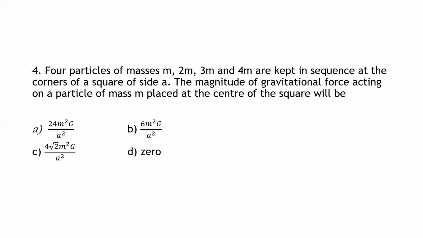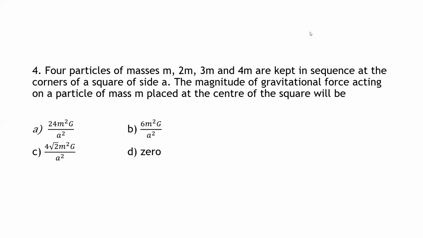Next, fourth question. Four particles of masses m, 2m, 3m, and 4m are kept in sequence at the corners of a square of side A. The magnitude of gravitational force acting on a particle of mass m, which is placed at the center of the square, will be. See here, what is the question? You have four particles of masses m, 2m, 3m, and 4m, kept in sequence at the corners of a square of side A. The magnitude of gravitational force acting on a particle of mass m placed at the center of the square will be. See how to do this one.